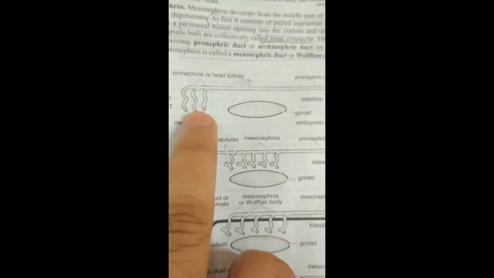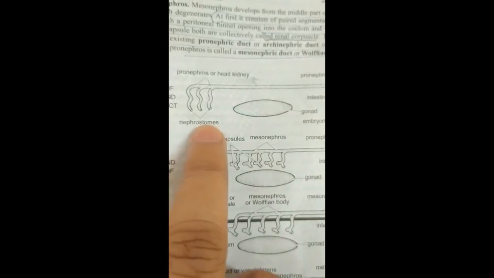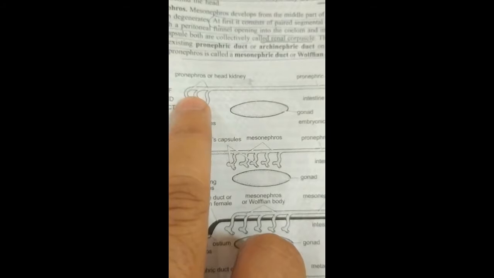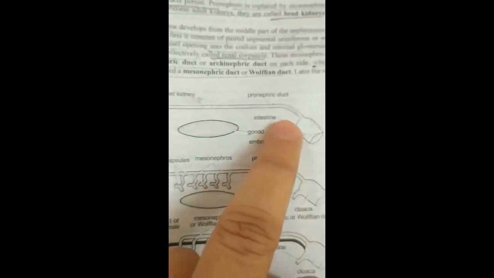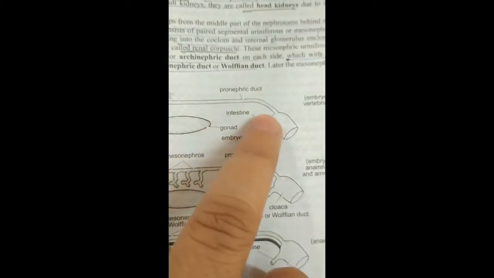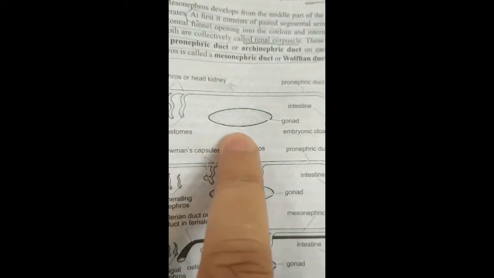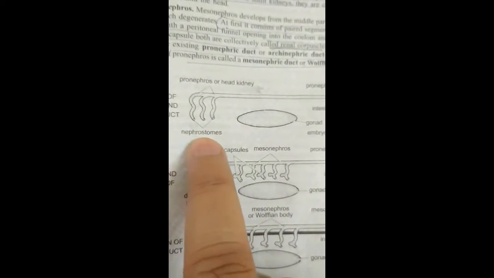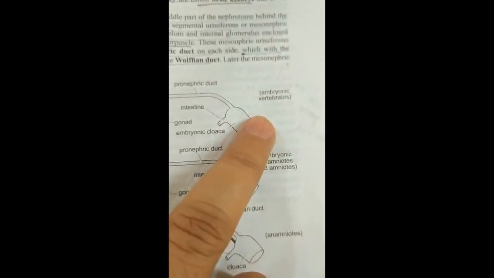They are also called head kidneys. The nephrostomes are opening into the coelom, and the terminal ducts are opening into the pronephric duct, and ultimately this duct is opening into the cloaca. And as we see, there is no relation between the nephrostomes and the gonads in the embryonic vertebrates.